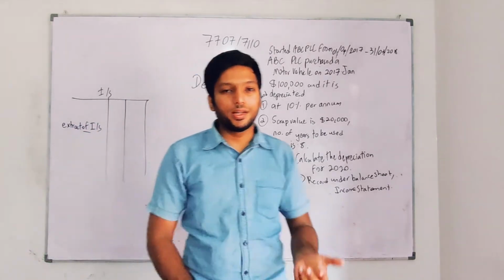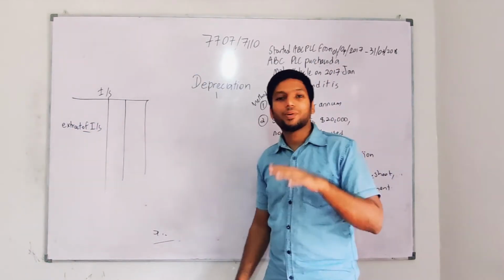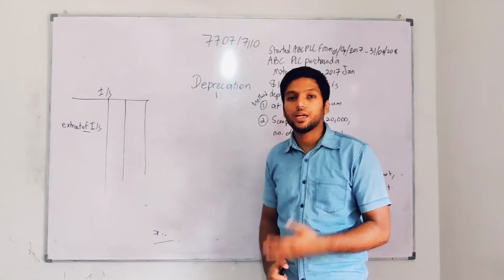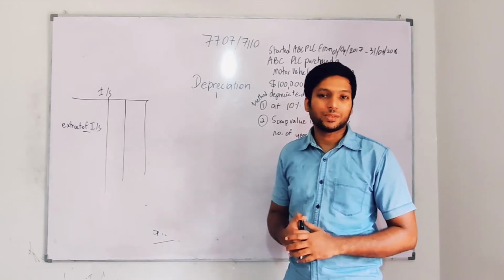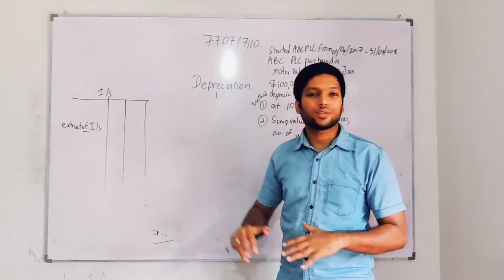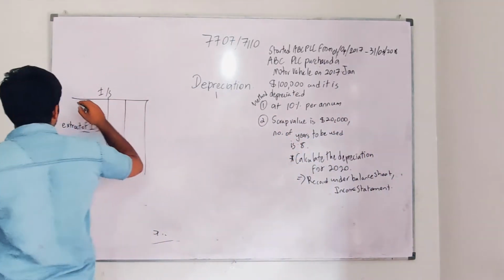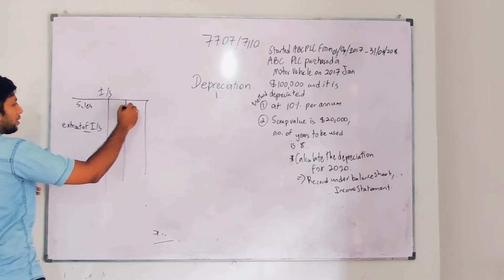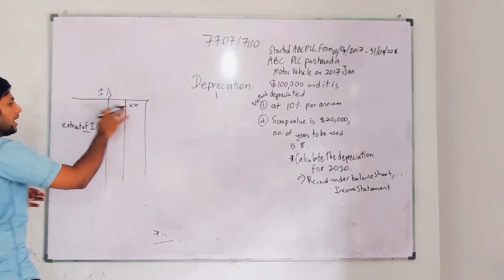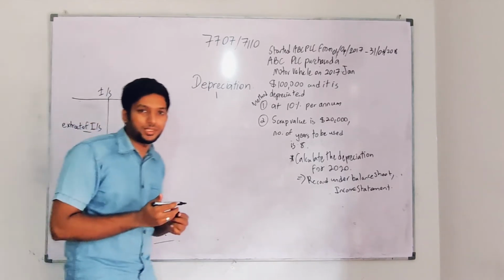Normally an income statement works like sales minus cost of sales. You will get gross profit. Then you will add other income, then you will get expenses. Now, I'm not going to do sales minus cost of sales. I'm going to keep all those things blank. So I'm not going to write sales, and I'm not going to write cost of sales. I'm just going to write the expense because depreciation is an expense.